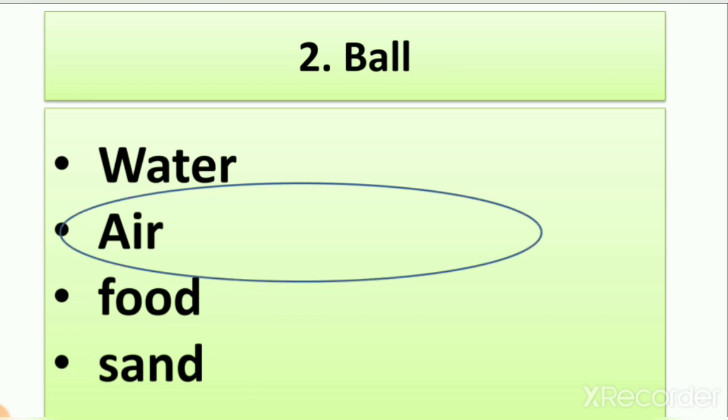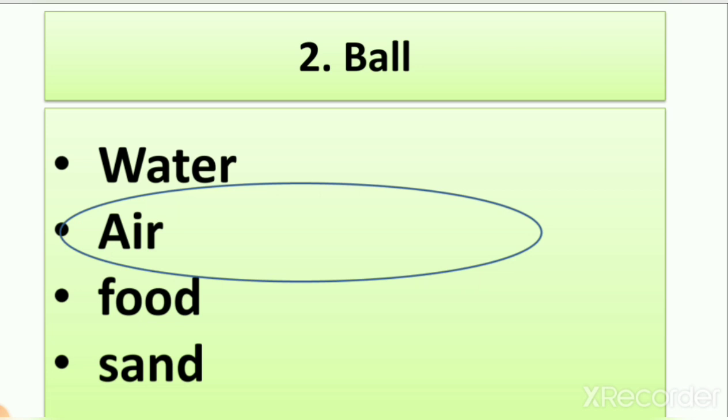So what do we fill inside the ball? We fill air inside the ball, right? So what is the right answer? I circle the right answer, air. We fill the ball with air. So in lesson number 11 we learned about air, and we also learned that we fill air inside the ball. That's why the answer is air here, right?